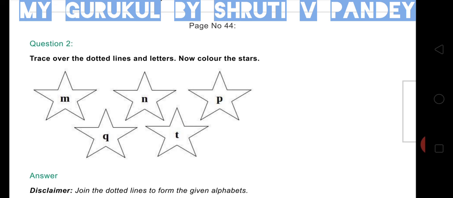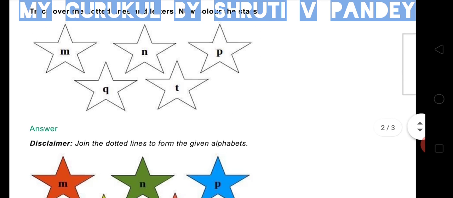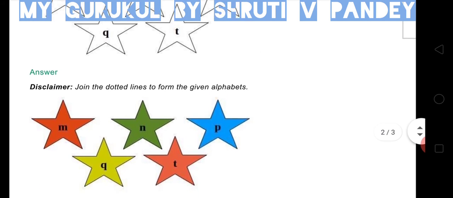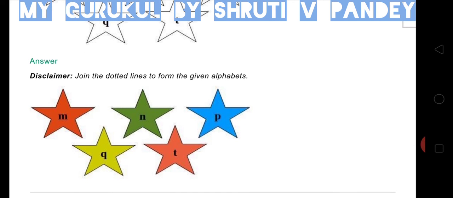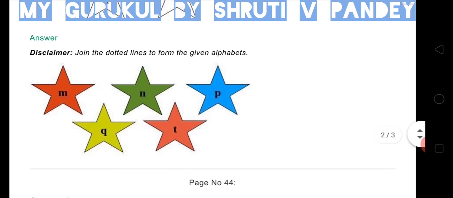So M, N, P, Q and T. So children, this is the answer. I have colored here red to M, green to N and blue to P and light green to Q and orange to T. You can fill the colors of your choice.